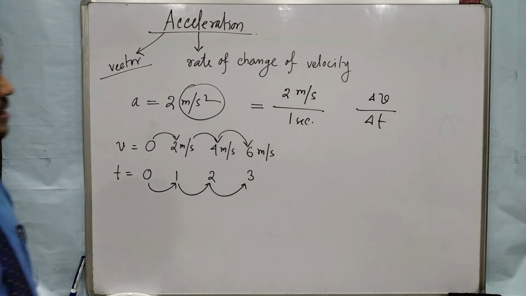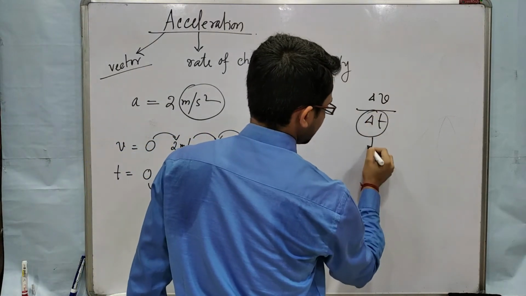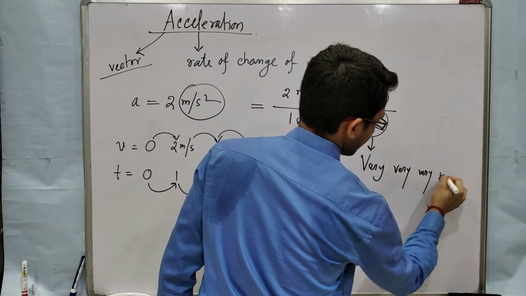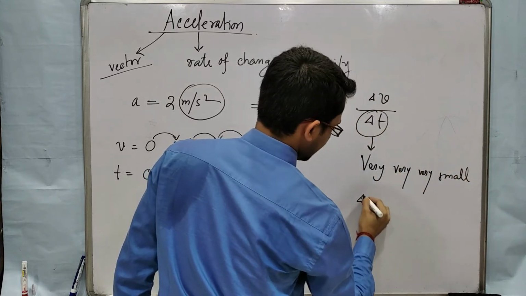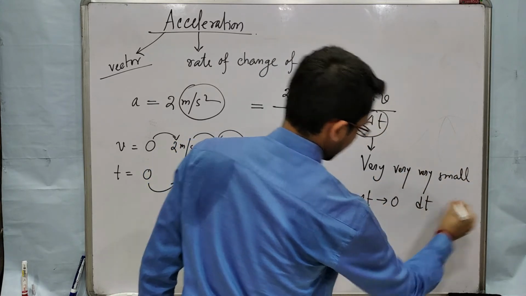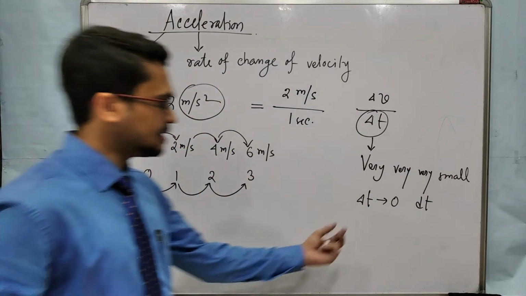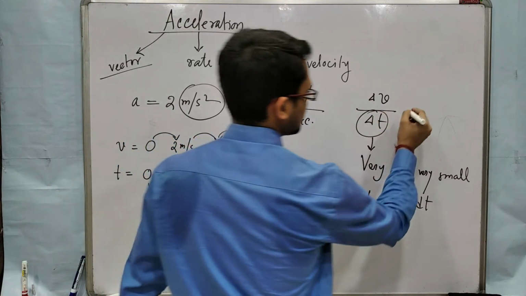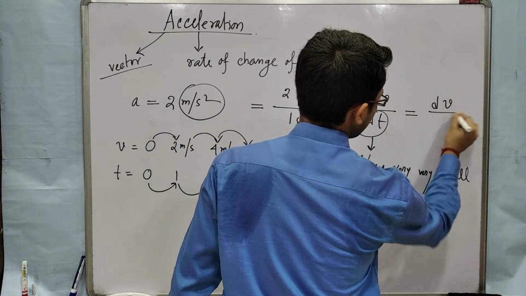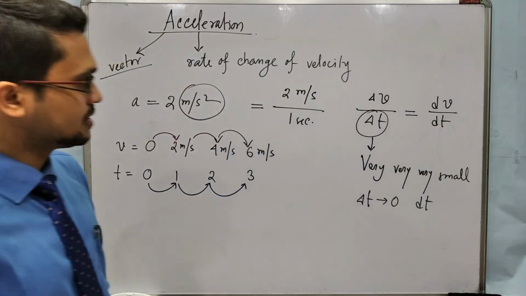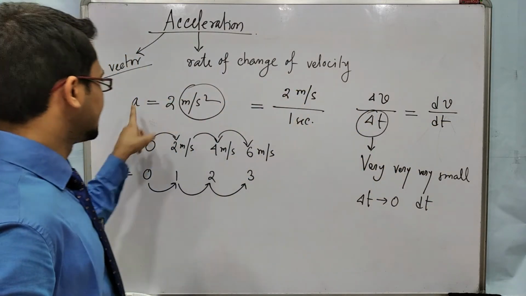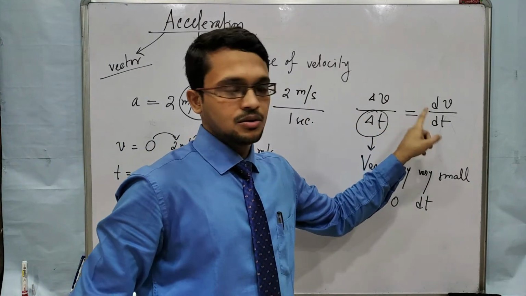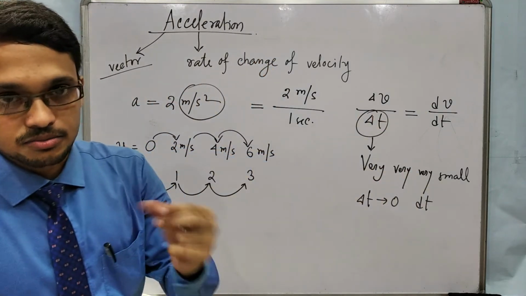Now if this time is very small, then delta t tends to 0. That means we can write it as dt, and in that small time range, change in velocity also becomes very small, so we can write it as dv by dt. So delta v by delta t is basically acceleration, and we can tell acceleration is dv by dt when delta t is very small.